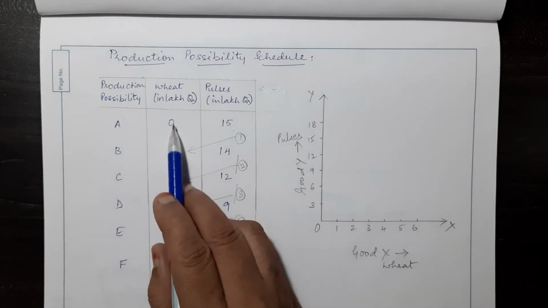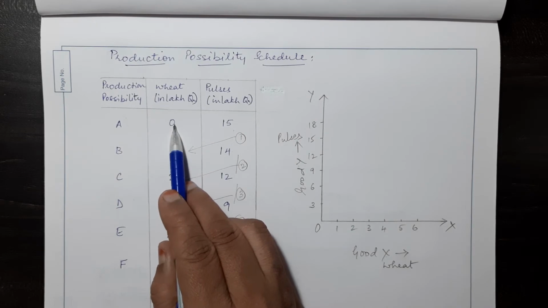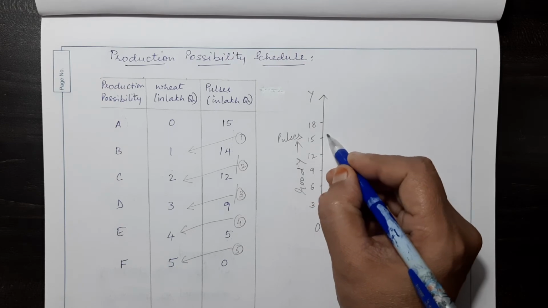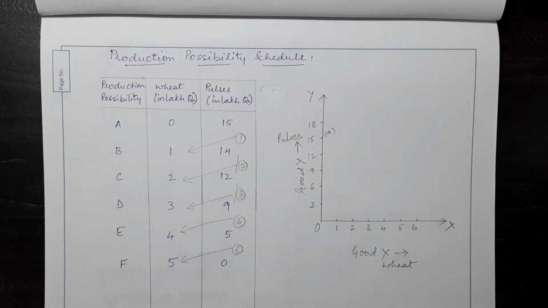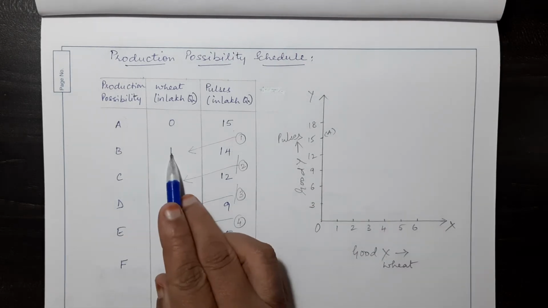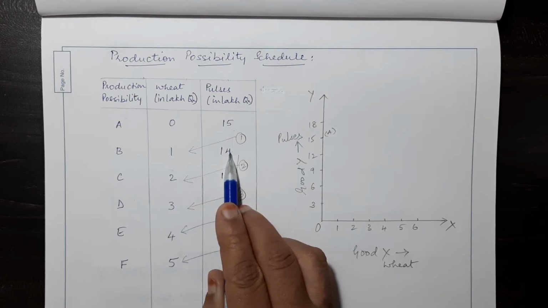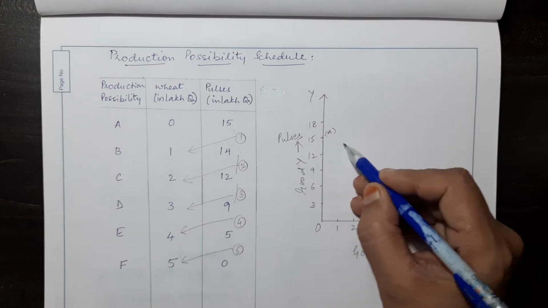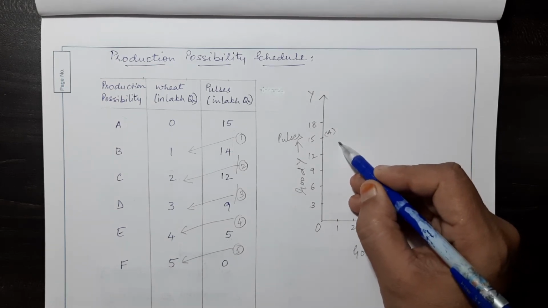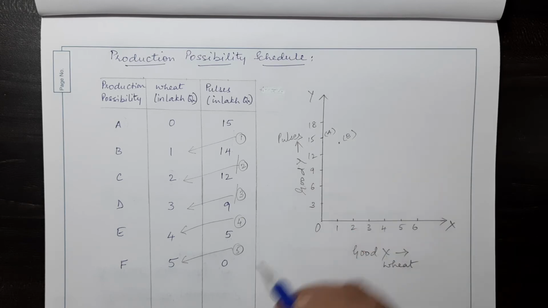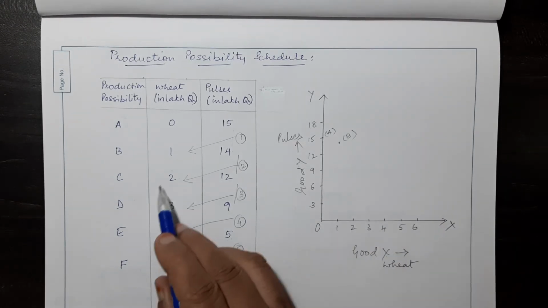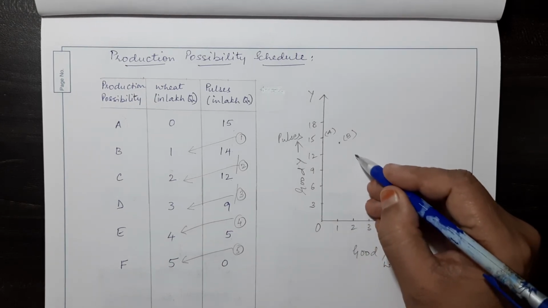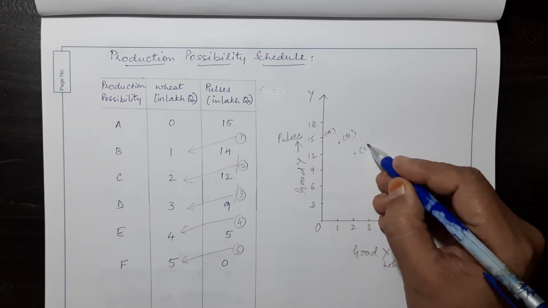So when we are producing 0 of wheat, pulses are 15. So the combination is 0, 15. So here is combination A. Now B is 1 on the x-axis and 14 on the y-axis. So 1 on the x-axis, 14 would be somewhere just less than 15 over here. So let us say this is our combination B. Now 2 and 12. So 2 on the x-axis, 12 on the y-axis. So somewhere here, this will be our C.